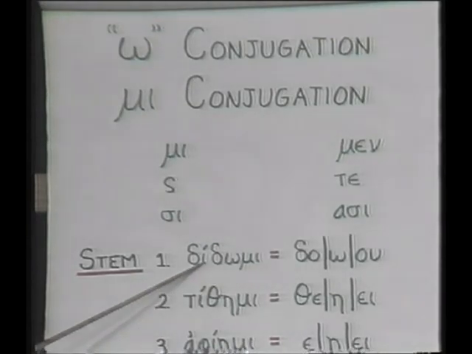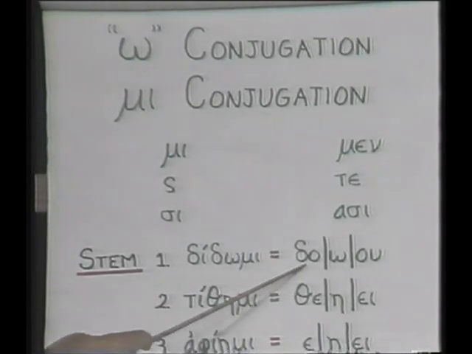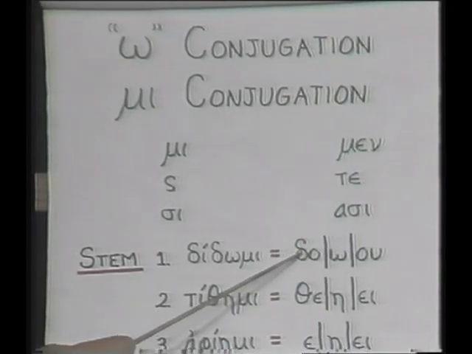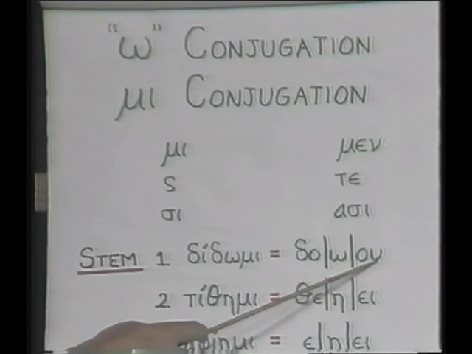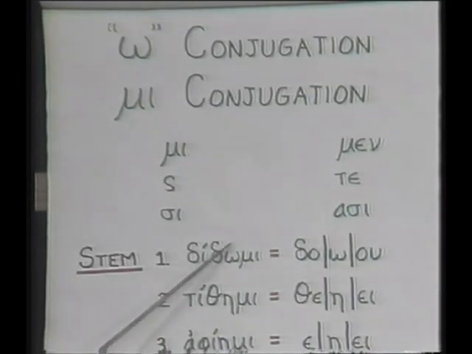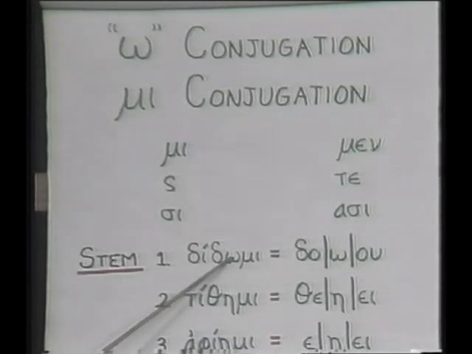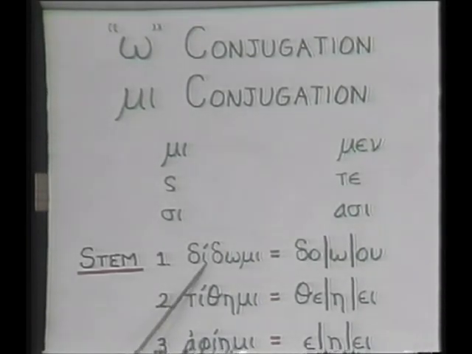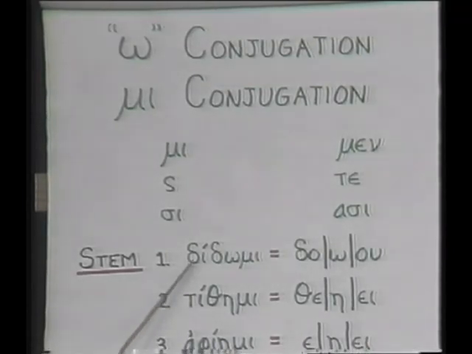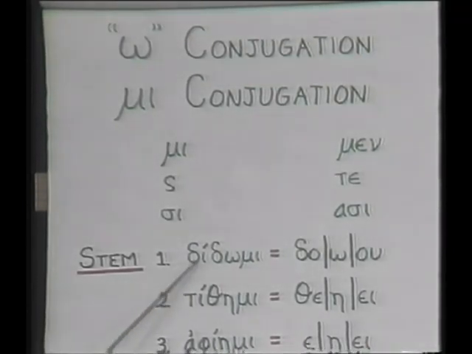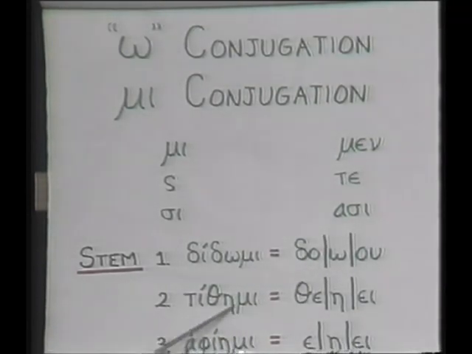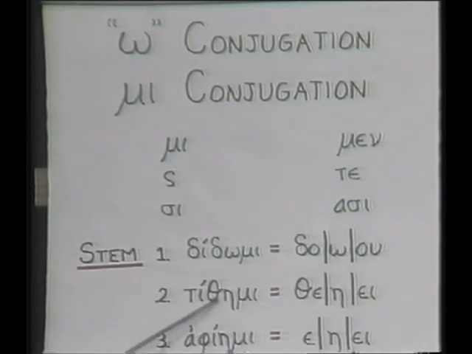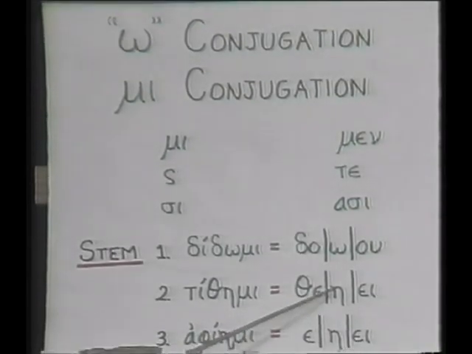Didomi is the word, and the stem is over here. The stem is going to be either delta omicron, or delta omega, or delta omicron upsilon. In other words, it will be one of those. Here, this one is the second of the two. This is the long O vowel. This is the reduplication for the present tense, as we're going to see. So, tithemi, the stem here, theta epsilon, eta, or epsilon iota.